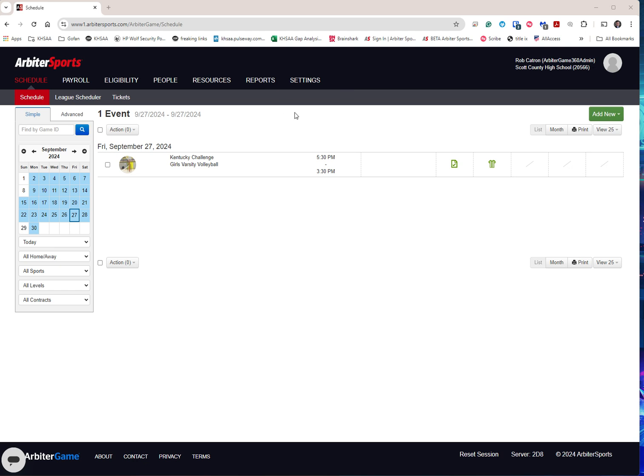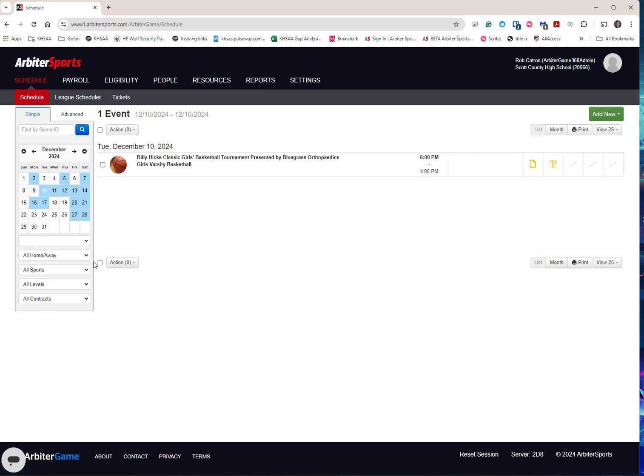So I figured since it's Billy Hicks and he's affiliated with Scott County so long that we would put it on Scott County High School's schedule page. So I'm in Scott County now. I'm going to go to December. I believe it starts the 10th and goes through the 14th. Now, what makes this one interesting is that it's essentially a girls tournament and a boys tournament, and it alternates. And so let's just start here, 10th.